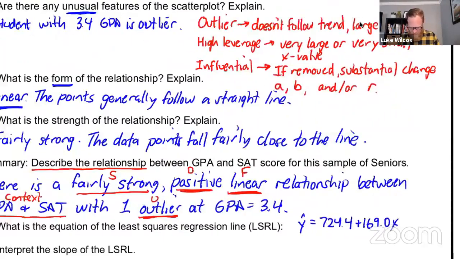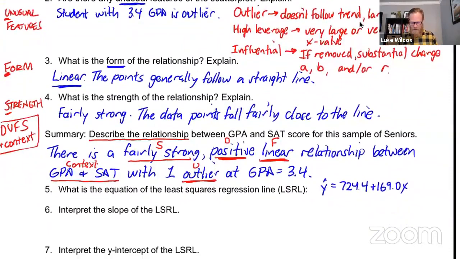But here's the deal. I'd like to do a little better than that with our equation for the LSRL. I'd like to know what x and y represent in this particular context. So we're actually going to use contextual variables here. So we know that y, the thing we're trying to predict, is the SAT score.